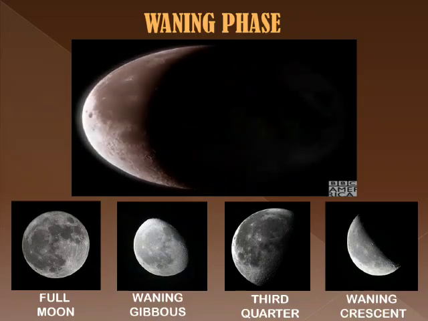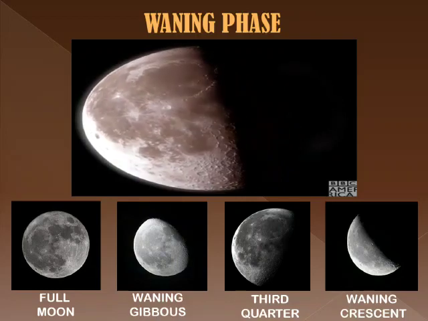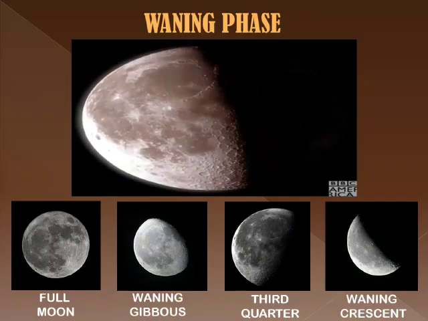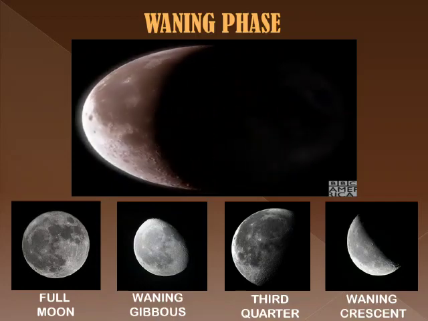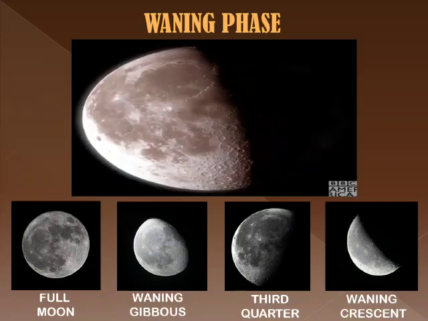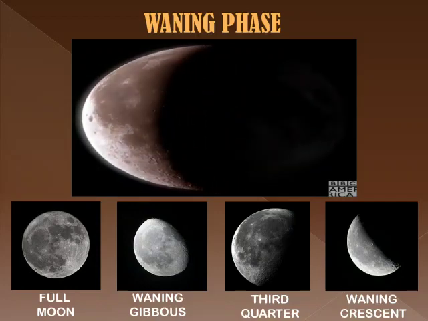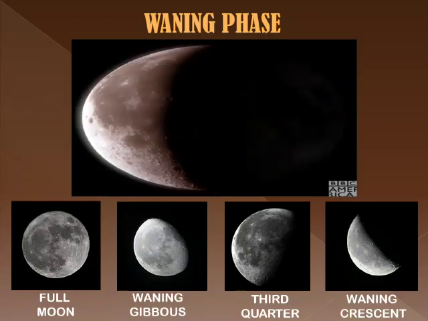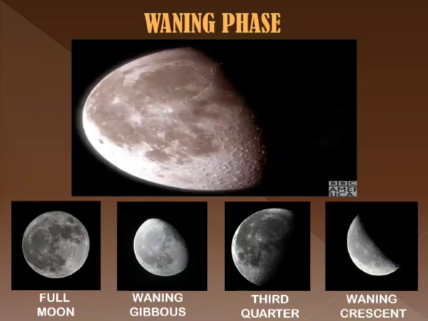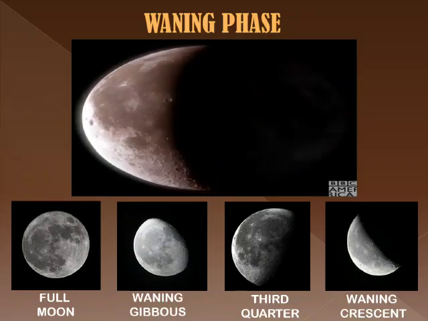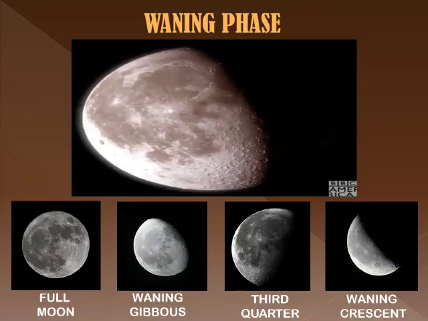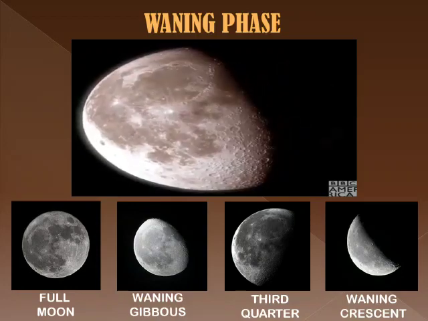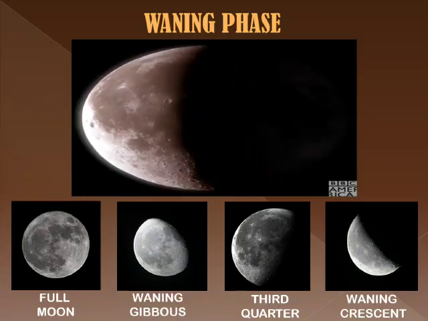During the full moon, it is the only time when a lunar eclipse can occur, because that is the only time that the Earth's shadow falls on the Moon. As the Moon continues its path, it appears to shrink again as we begin to see more and more of its dark side. A few days after the full moon, the Moon will be gibbous again, but this time it is a waning gibbous. Waning means shrinking or getting smaller.